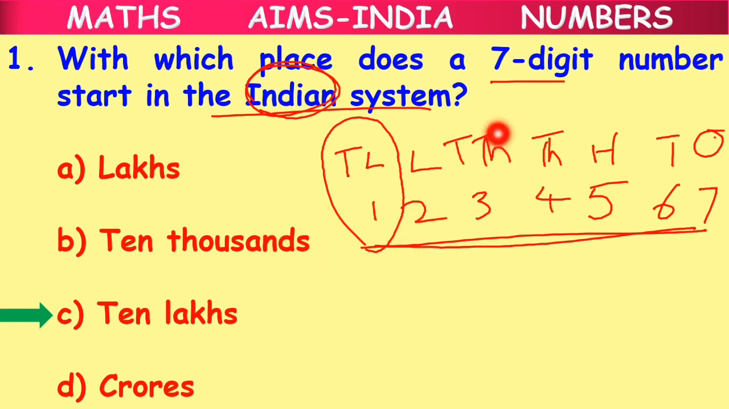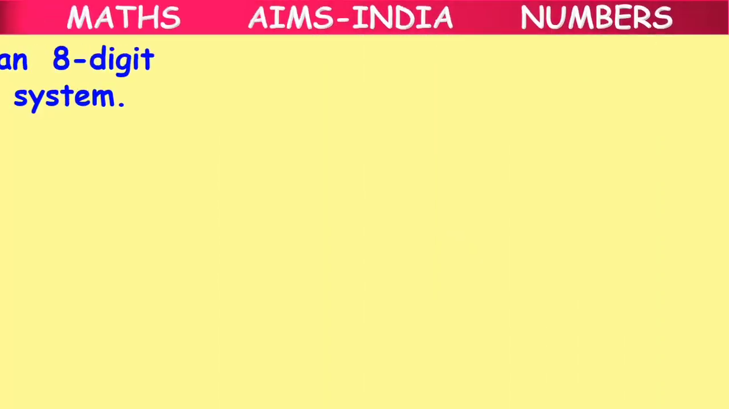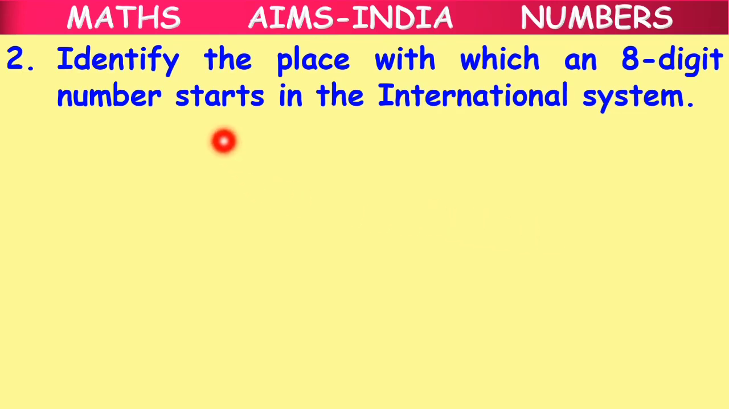Now if they ask you a 6-digit number, where does it start? It starts from the lakhs place. Okay. Whenever such a question is given, write the place values and look at which place value comes for a 7-digit number. And here the correct option is C, 10 lakhs. Clear children? Okay. Question number 2.